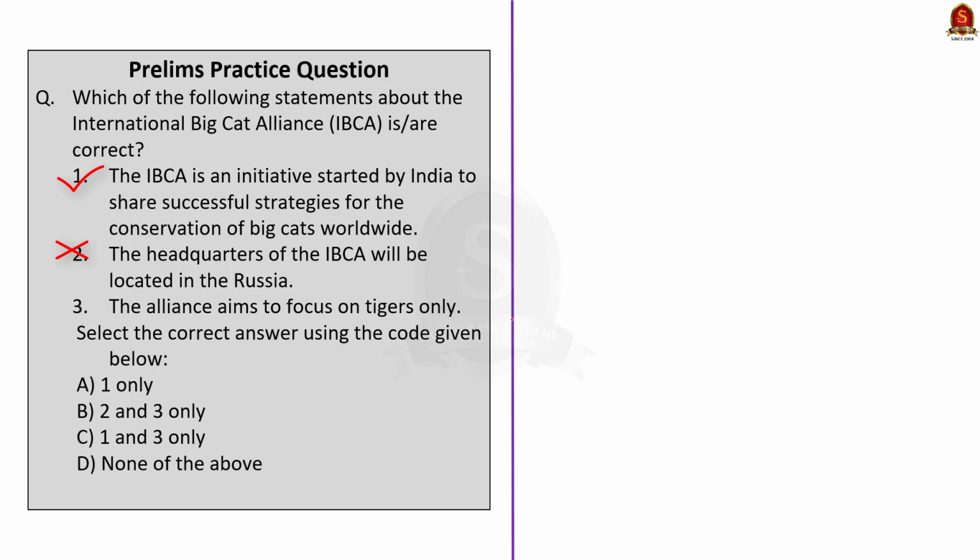See the third one. The alliance aims to focus on tigers only. See, this is wrong because as the name itself says, it's a big cat alliance. So it covers tiger, lion, leopard, snow leopard, pumas, jaguars and cheetahs. So the correct option is option A.